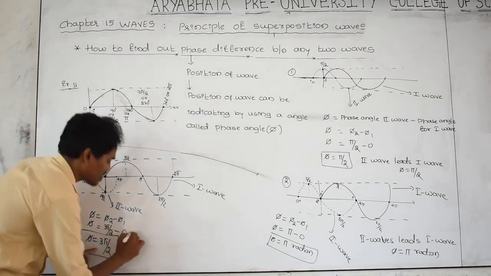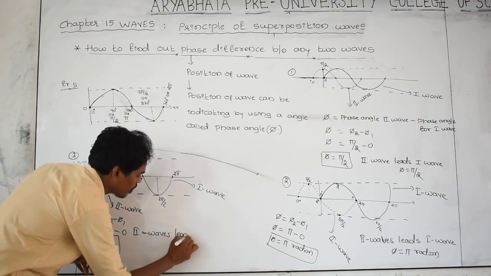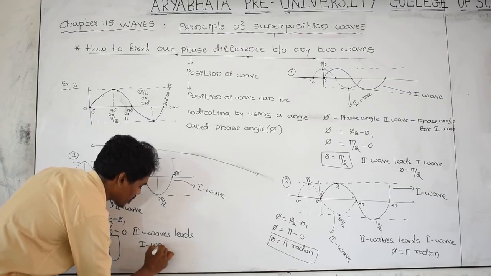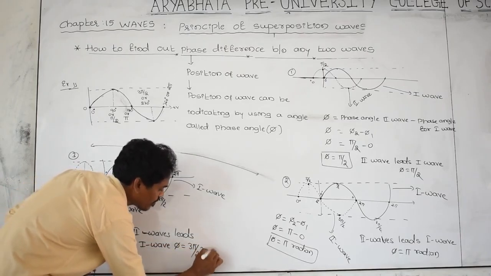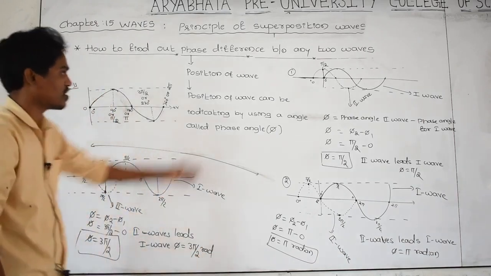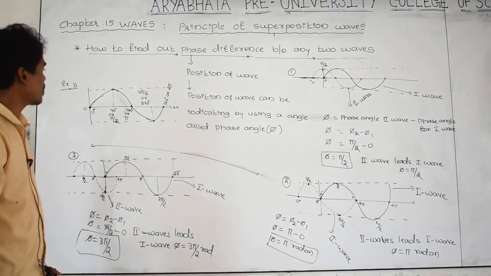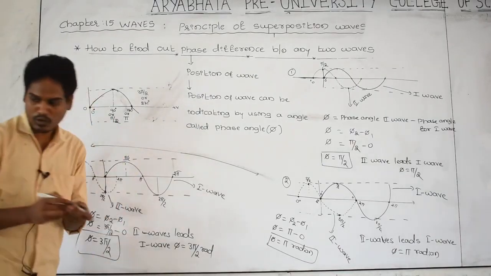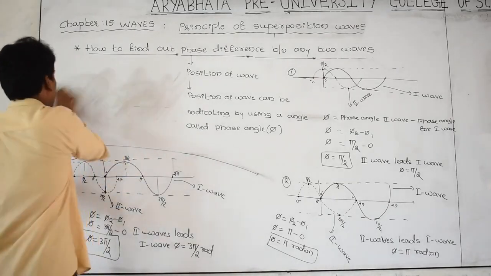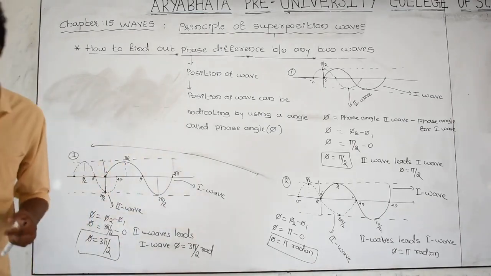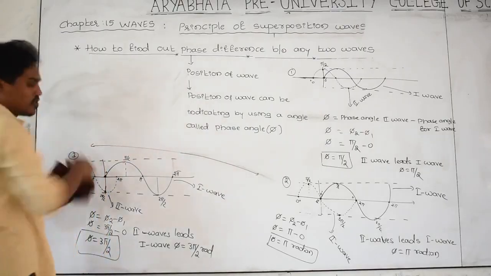It means that the second wave leads the first wave with phase difference equal to 3 pi by 2 radian. This is the first case, second case and third case. And what about the fourth case? Let us take that also. Let us take the fourth case.